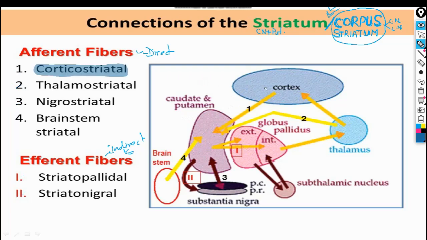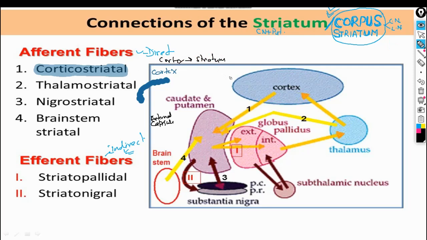We can see the cortex here of the frontal lobe. Similarly, you can see the fibers here from the cortex of the temporal and parietal lobe. Already I have explained the anatomical location of the internal capsule as well as the external capsule. These corticostriatal fibers run from the cortex to the striatum, and you know the striatum means caudate nucleus and putamen.